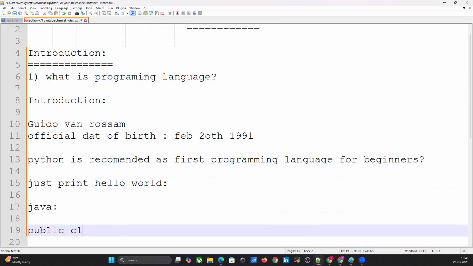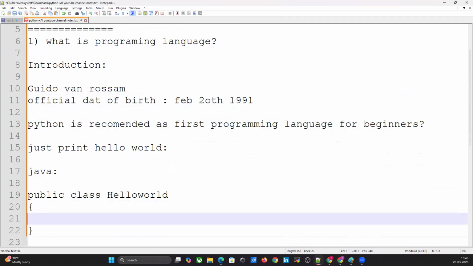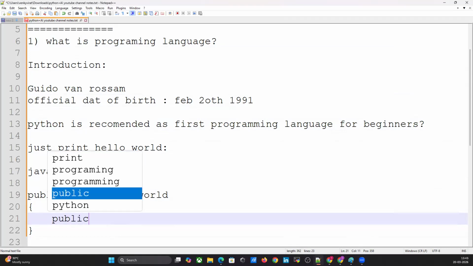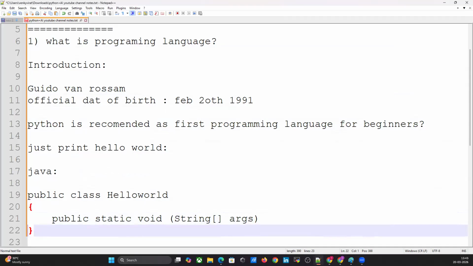Public class HelloWorld, public static void main, String args.